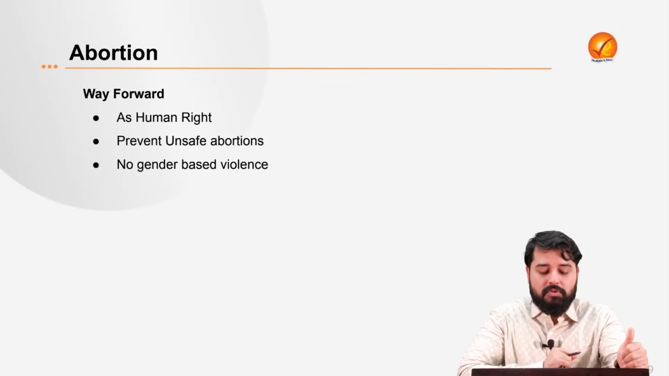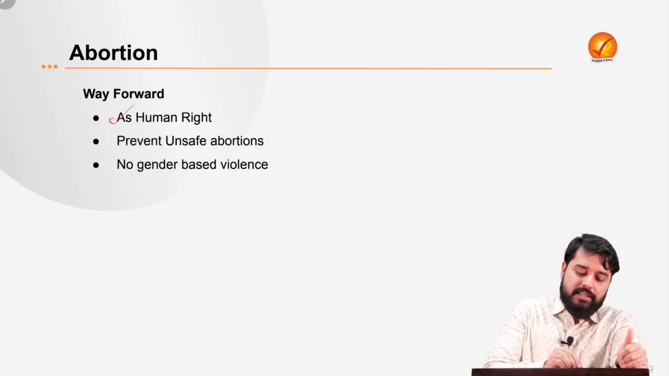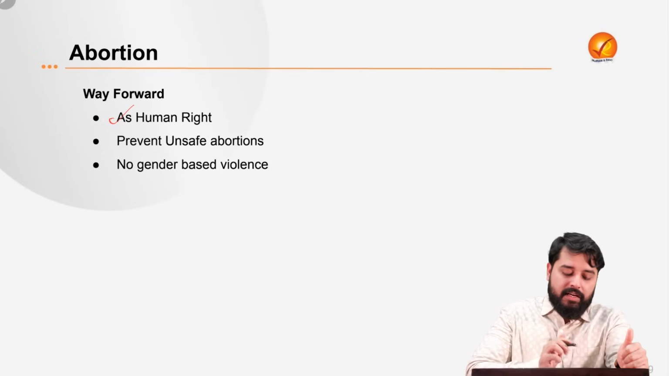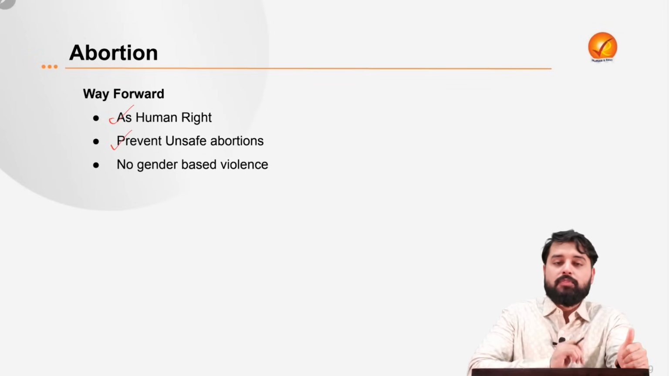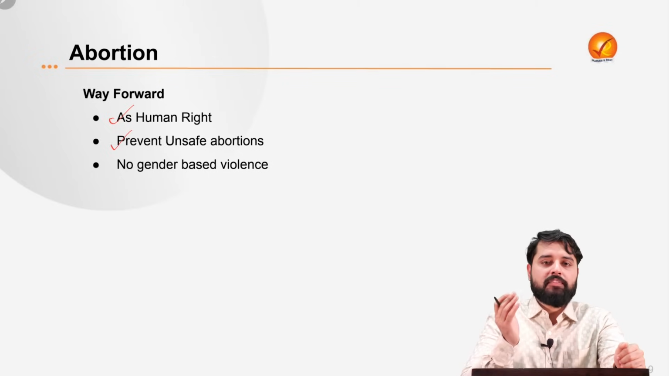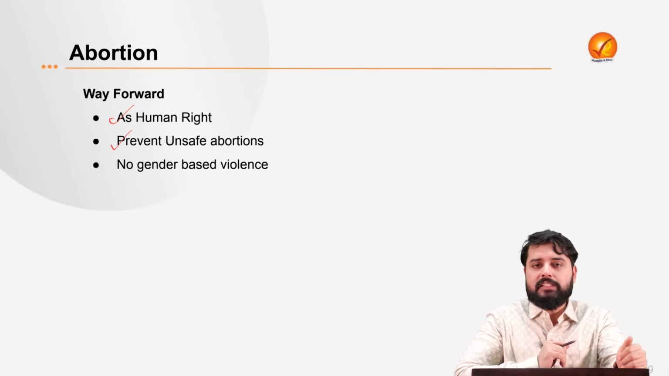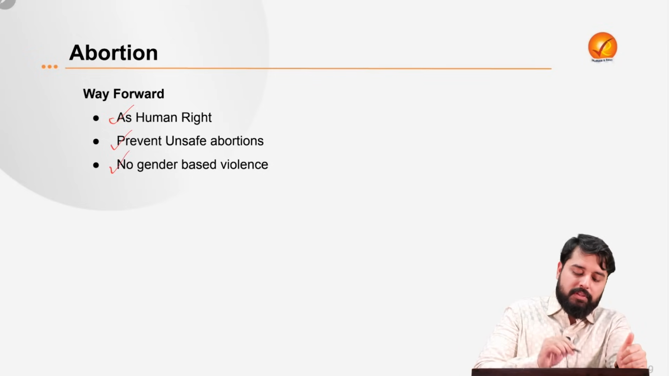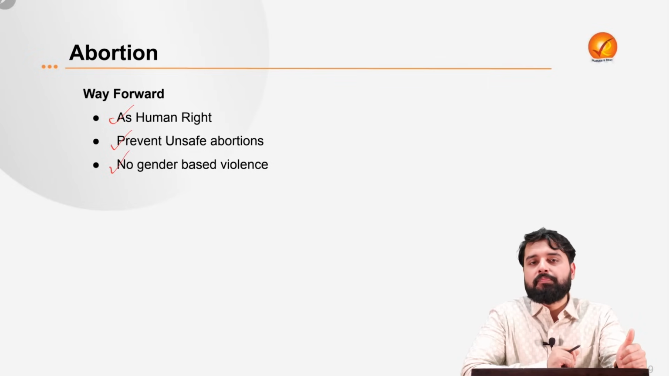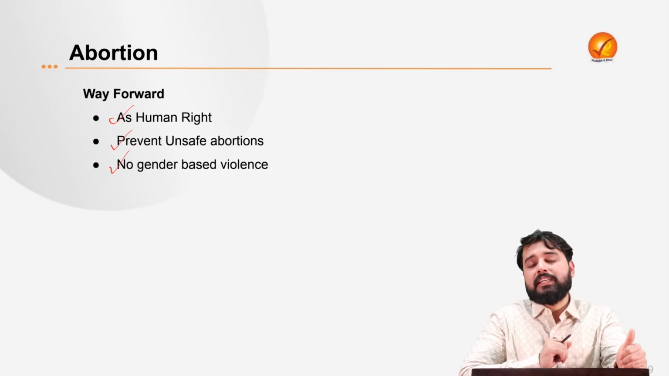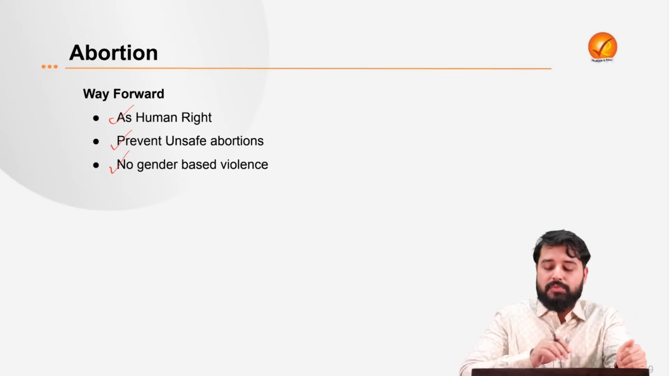Now, what can be the way forward? One, we can see it like a human right, that these human rights should be protected, and the unsafe abortions have to be prevented, because the WHO classifies abortions into safe, less safe and unsafe categories, and we can prevent the unsafe abortions. And at the same time, there should not be any gender based violence, because the allowing of abortion is also termed as gender based violence as per some schools.